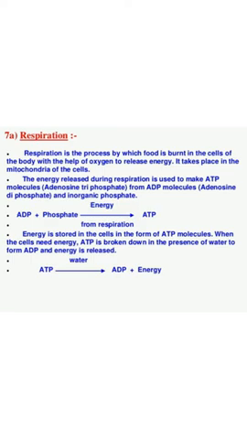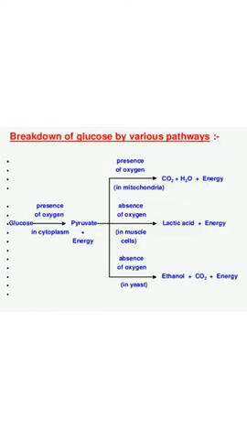Energy is stored in the cell in the form of ATP molecules. When the cells need energy, ATP is broken down in the presence of water to form ADP and energy is released. That is, ATP with water forms ADP plus energy. There are mainly two types of respiration: in the presence of oxygen and in the absence of oxygen.